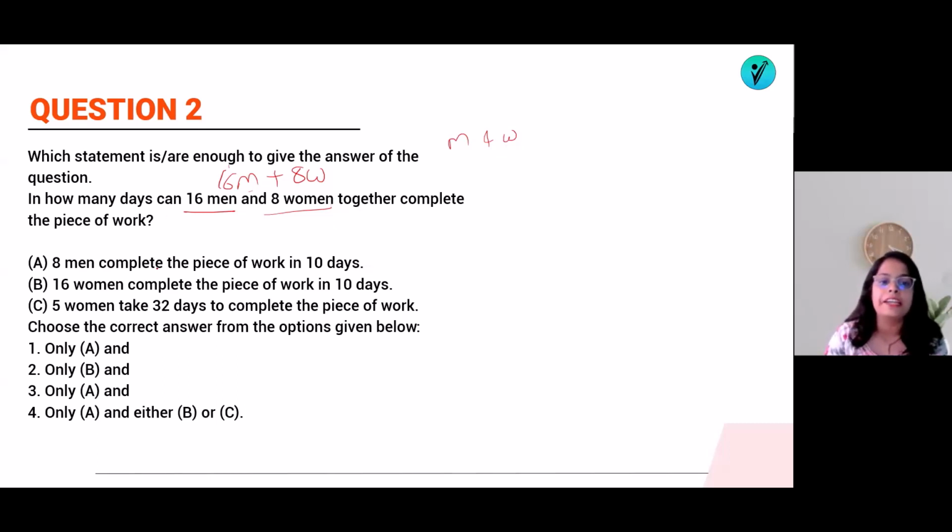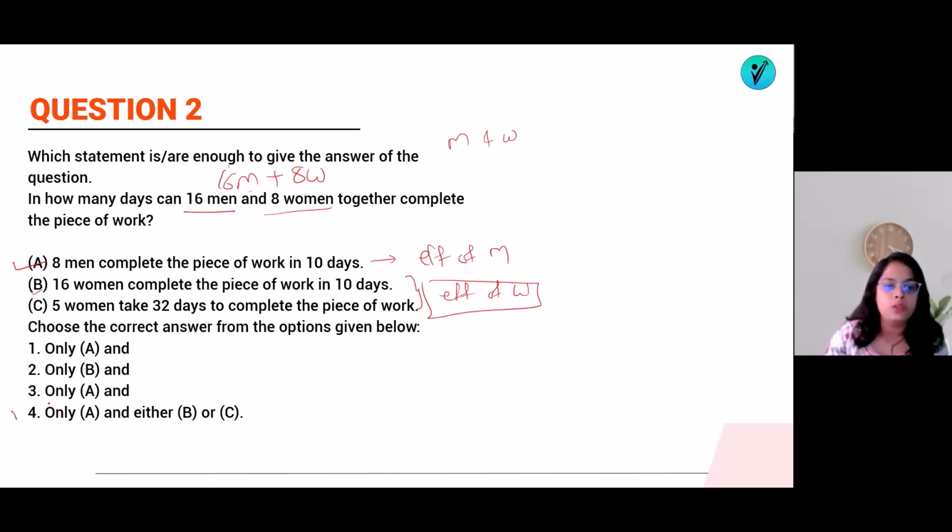First it says that 8 men complete the piece of work in 10 days. Means by using this we can find out the efficiency of men. So A is useful. Then second, 16 women complete the piece of work in 10 days. Again by using B we can solve it. Now read C. 5 women take 32 days to complete the piece of work. That means statements B and C both are giving the efficiency of women. By using either of them we can find out the efficiency of women, and by using A we can find out the efficiency of men. So A is necessary, and B and C both of them are giving the efficiency, so either B or C will be accepted.